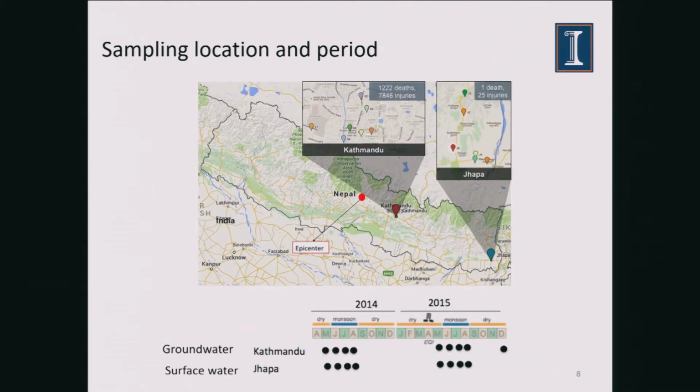So this is the sampling location and period. Our first site was in Kathmandu, which was heavily affected by the earthquake, and our second site was in Chapa, which was not very much affected by the earthquake. We collected samples before the earthquake in 2014, in May, June, July, and August, and right after the earthquake in May, June, July, and August of 2015. We also collected a sample in December in Kathmandu to see how it changes with time. Just to reiterate, we had two sites, Kathmandu, the affected site, and Chapa, the unaffected site, and we collected samples before and after the earthquake.